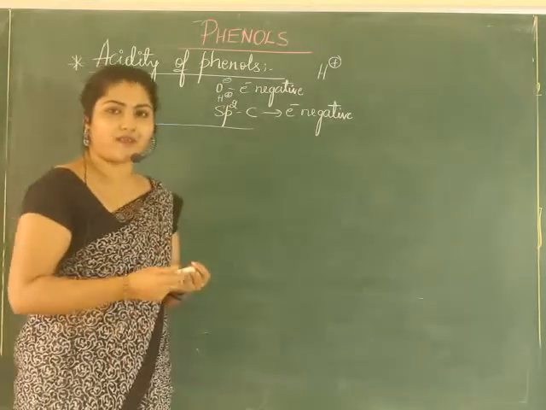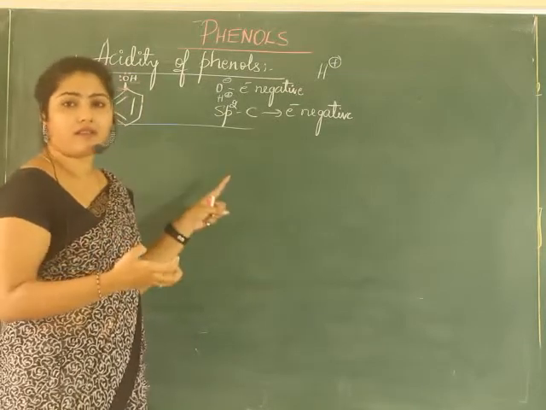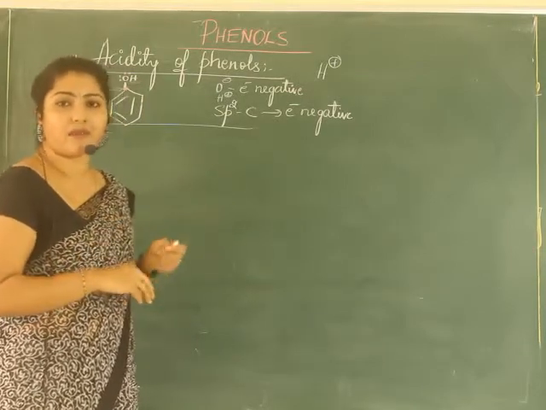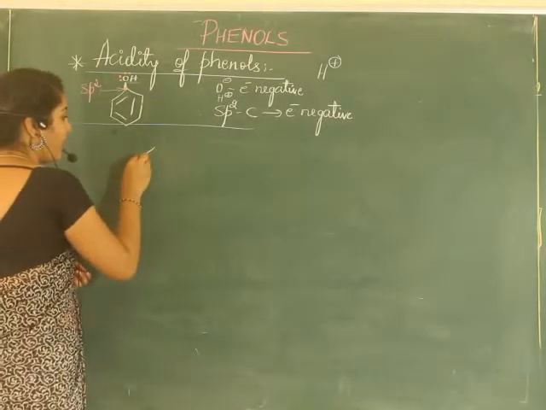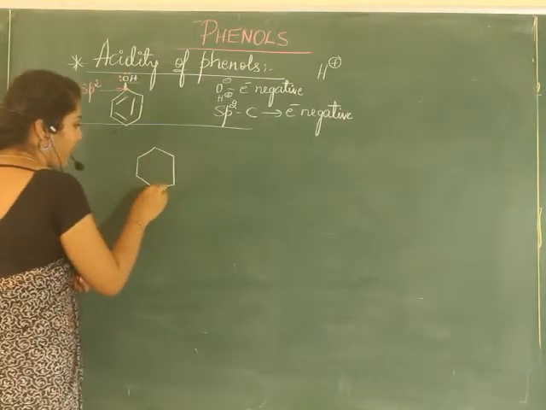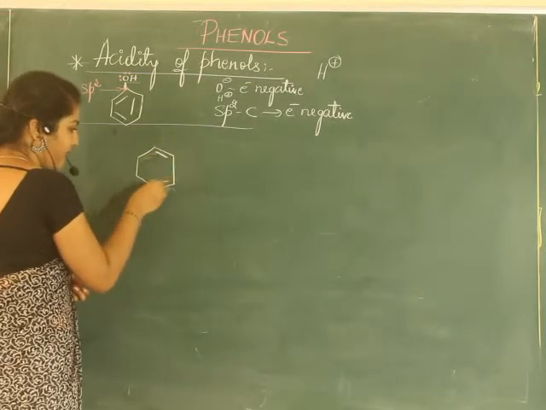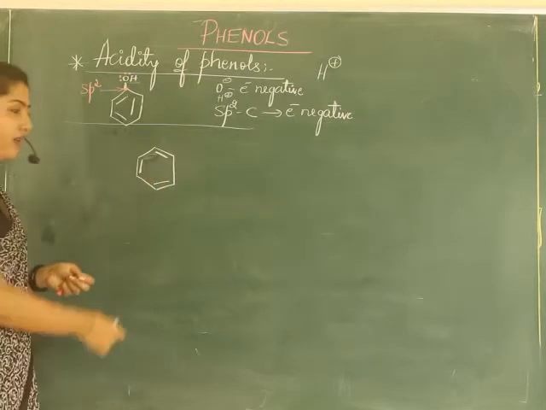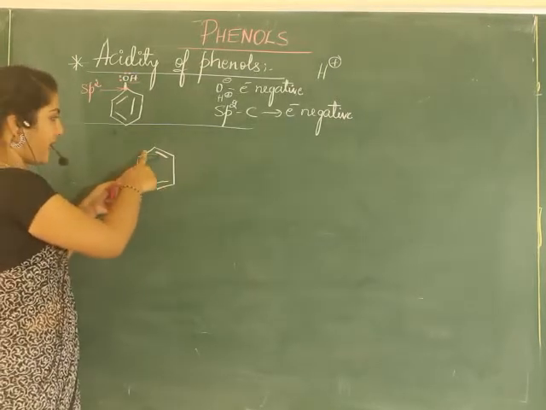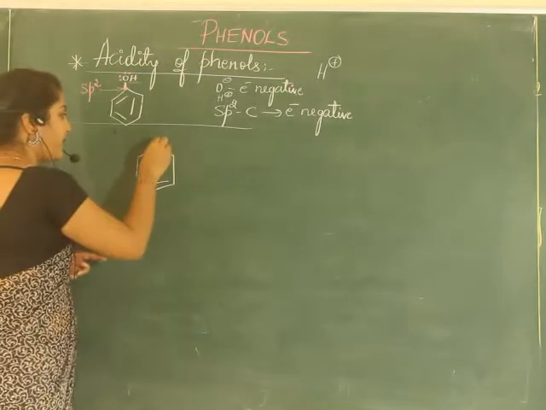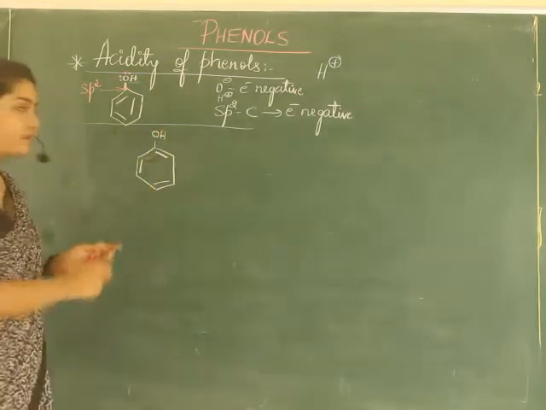Let us write the resonance structure of it to explain the acidity of phenols. These resonance structures help us to know better. Draw the aromatic ring with alternate single and double bonds, single, double, and then again single, with OH. This is phenol.